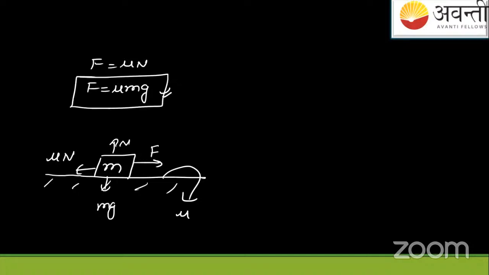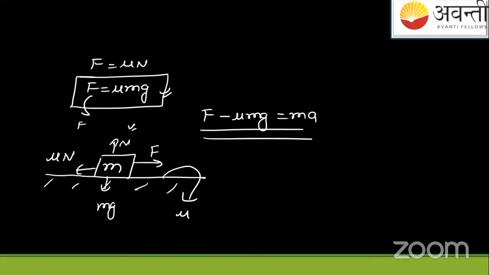No, never. This shows that this block is basically counterbalanced, or two forces are basically balancing each other, that is, the applied external force and the frictional force by the ground. So this will be in equilibrium. But if we want its acceleration, we'll say F minus mu mg equals mass times acceleration. Friction force is overcome, that's fine. Overcome doesn't mean this block will not move.